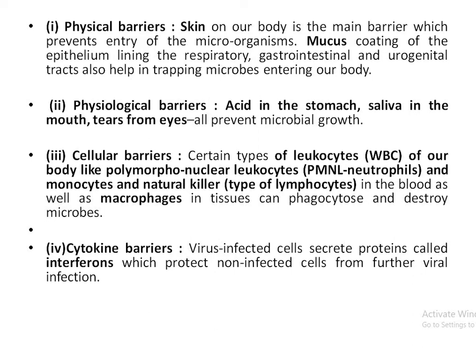Cellular barrier includes different types of WBCs, leukocytes, like polymorphonuclear leukocytes (PMNL) neutrophils, monocytes, natural killer cells, as well as macrophages, which take part in the phagocytosis of microorganisms and kill them. Cytokine barrier includes interferons, which are secreted from the virus-infected cells, and they protect the non-infected cells from viral infections.